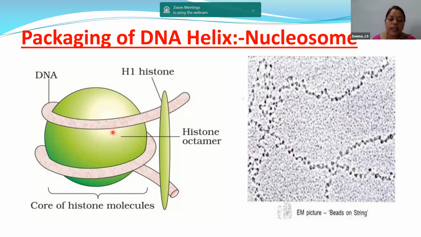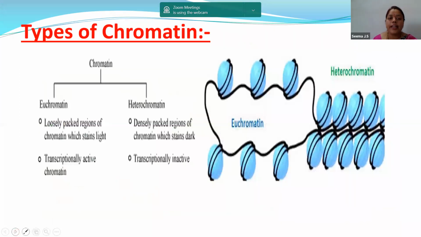So inside the octamer, 8 histone molecules are present, surrounded by the DNA segment. You can also write 8 histones are positive, the DNA segment is negative, and each nucleosome is separated from another nucleosome by H1 histone, nothing but what we call linker DNA. Nucleosomes help to fold DNA into a compact form so that it can fit into the nucleus. Otherwise, the length of the chromosome is so big and linear that it cannot be accommodated into the nucleus, whose diameter is very small. So that is the reason packaging of the DNA helix is important.